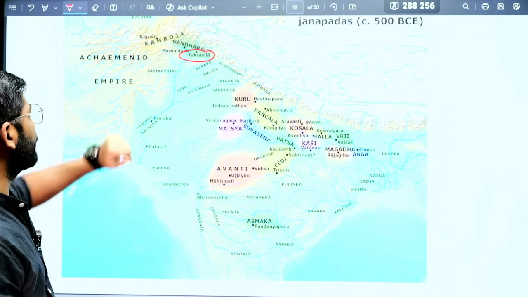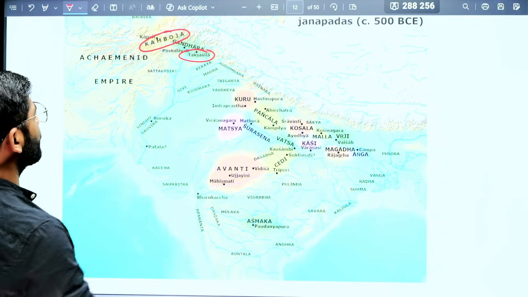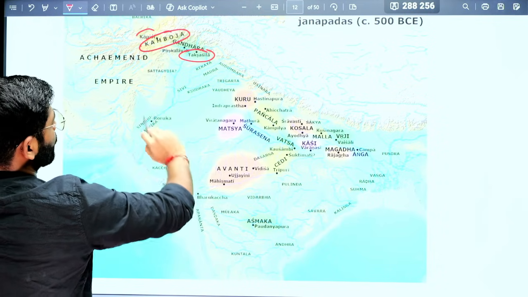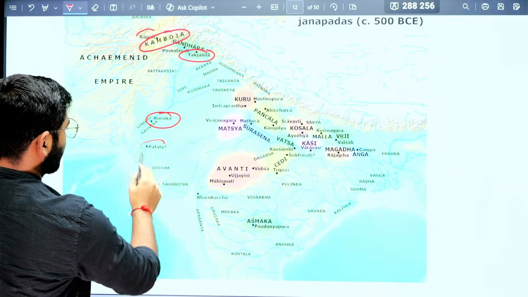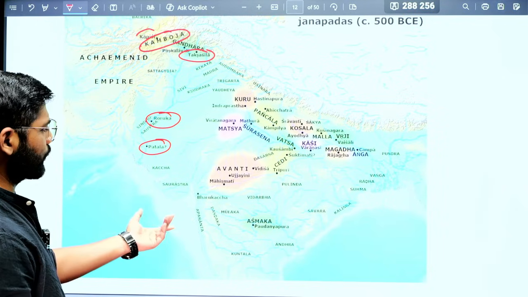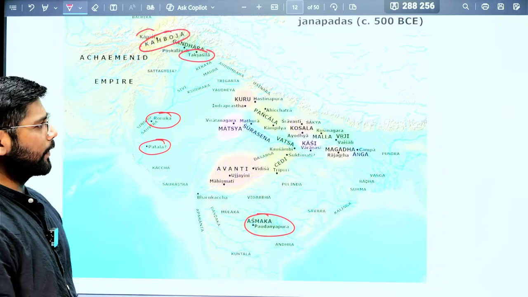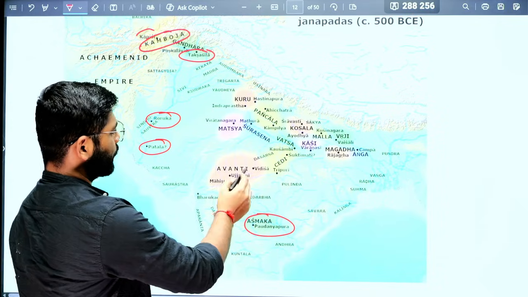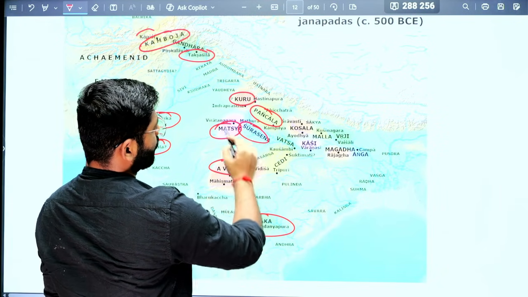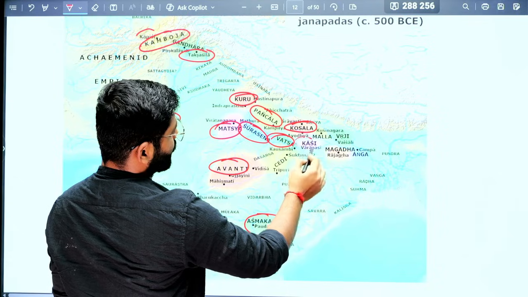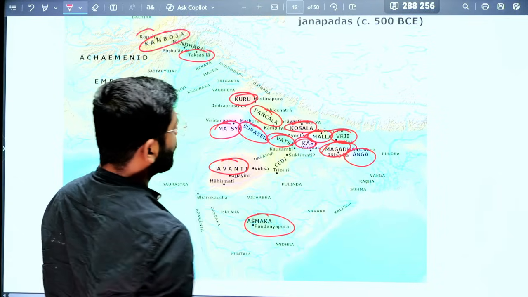So important things that we need to know: this Cambodia, that was in Afghanistan. Okay, then this was the capital. Okay, so Roruka, Patala, Kacha, we know again Saurashtra, Mahishmati, Asmaka, it is the only site located in South India. Okay, so again the important ones: Avanti is there, Matsya, Surasena, Panchala, Kuru, Koshala, Vatsa, Kashi, Malla, Vriji, Magadha, Anga. These are the important Janapadas.